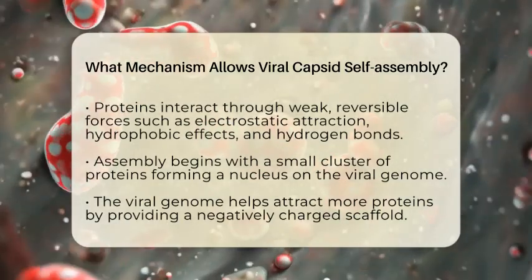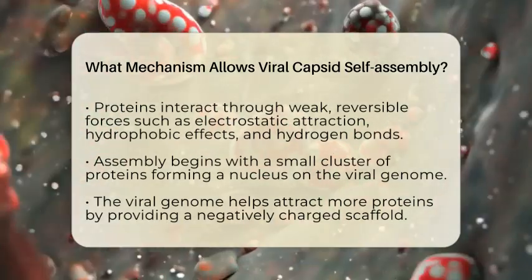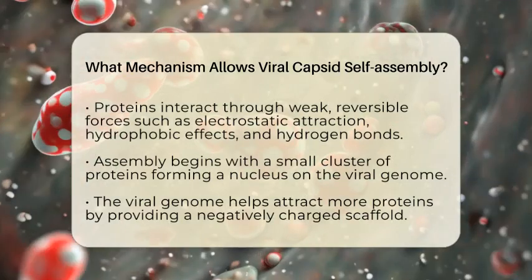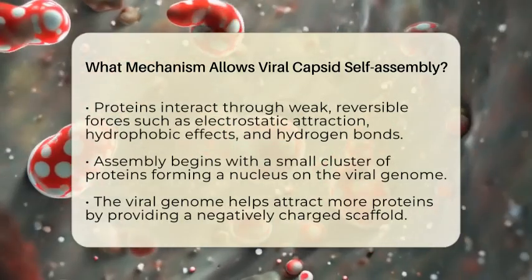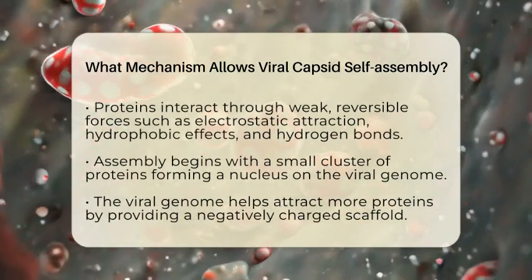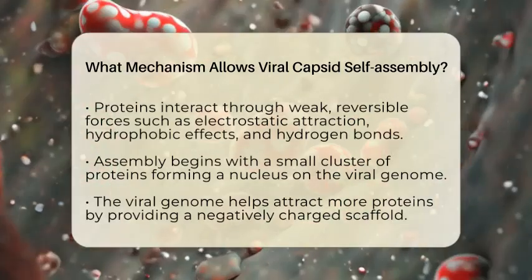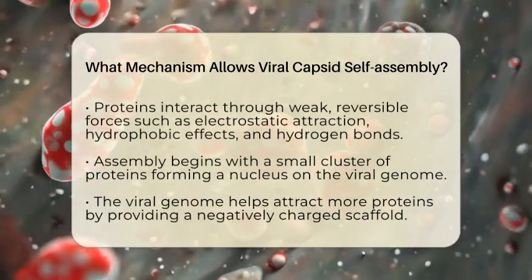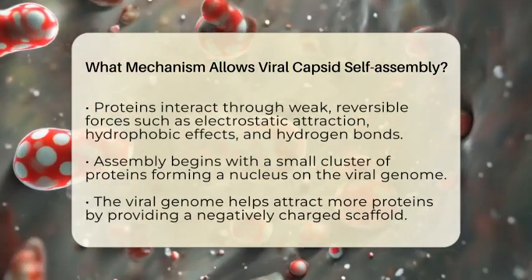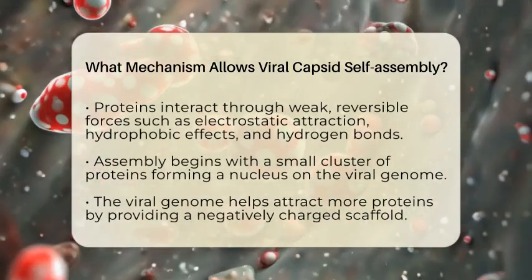These interactions provide the energy needed for the proteins to bind together, but they are weak enough to allow the structure to be flexible and correct itself if needed. The process usually starts with a small cluster of proteins forming a stable nucleus on the viral RNA or DNA. Think of this as the seed of the whole structure.